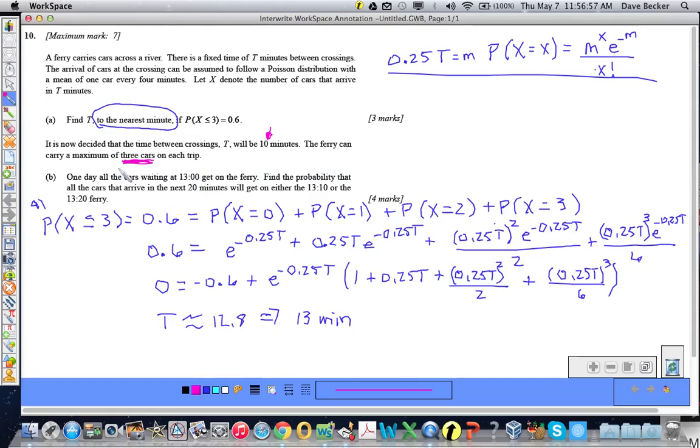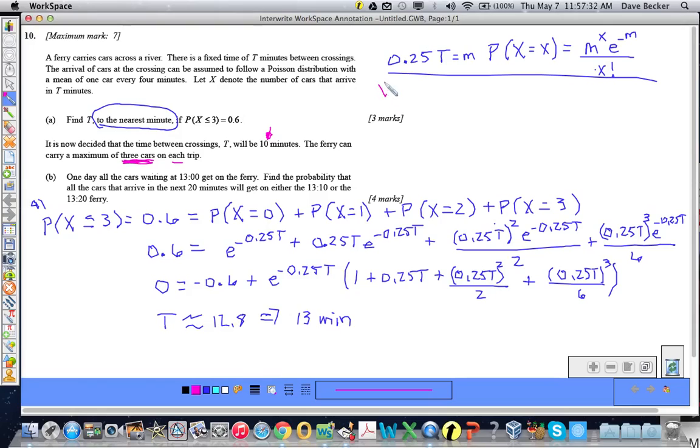The ferry can carry a maximum of 3 cars on each trip. One day, all the cars waiting at 1300 hours get on the ferry. So all this is just a preface to let us know that for the problem we're going to solve, we're starting with no cars. Find the probability that all the cars that arrive in the next 20 minutes will get on either the 1310 or the 1320 ferry. So let's get a couple of things out of the way here.